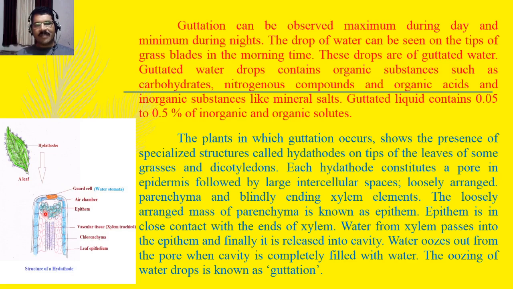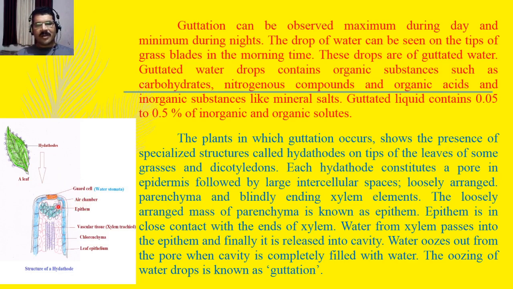The epithem gives out water, and it is stored in this air chamber, known as the substomatal chamber. When water is saturated in here, it oozes out from the guard cells, which are known as water stomata. This is the specialized structure of the hydathode. You can see here the guard cells from which water will ooze out.